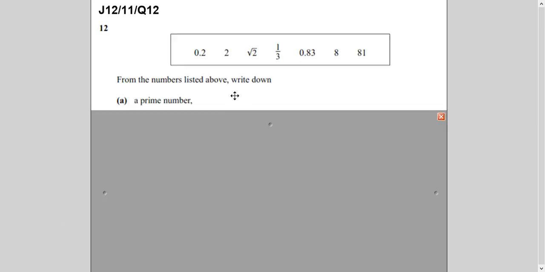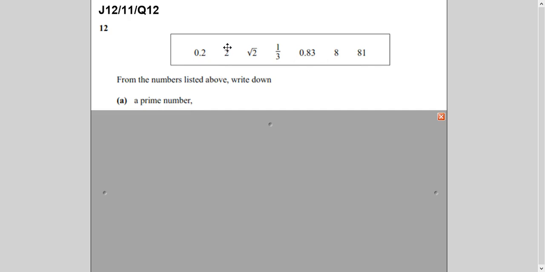So let's begin with the question. A list of numbers is given to you here, and there are three parts. The first part is saying find a prime number. Now to answer this question, you need to understand what a prime number is. Only then can you pick the right number from here. Prime numbers are those numbers which can be divided by themselves or by one only, right? So if I see here, which number is a prime here?